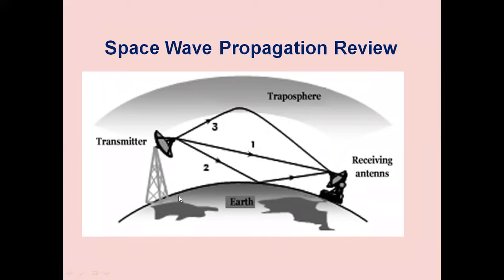So we have the radio horizon or the distance between transmitter and receiver given by the formula 4 root HT plus 4 root HR, where HT is the height of the transmitting antenna in meters, HR height of receiving antenna in meters, D is the distance between transmitter and receiver in kilometers, as we have discussed in the previous lessons.